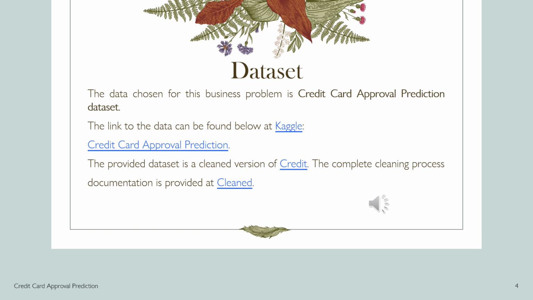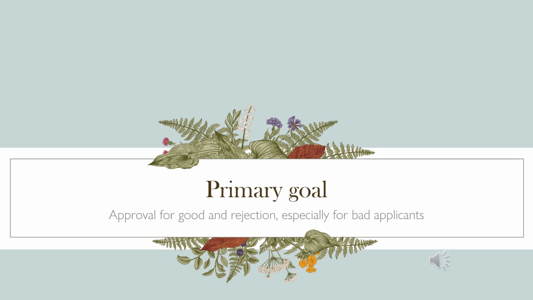The source of the dataset chosen for this problem statement is Kaggle. The goal of the project is simple: approval for good applicants and rejection, especially for bad applicants, which is of high importance to the banks to minimize the risk factor.